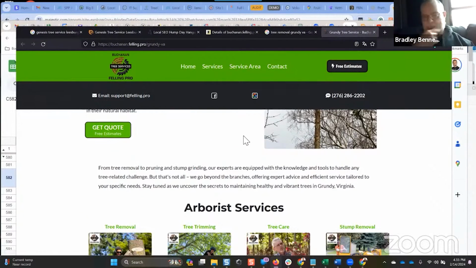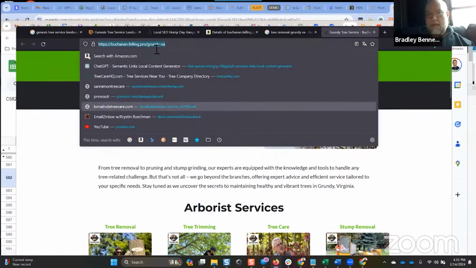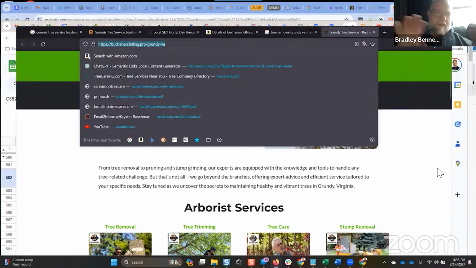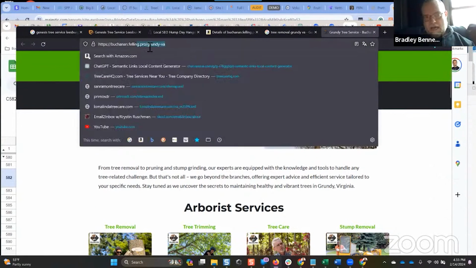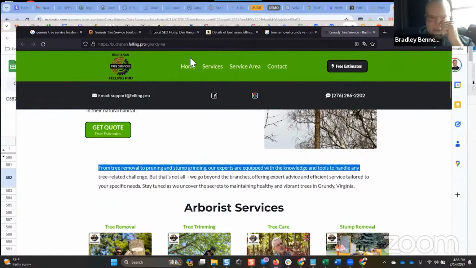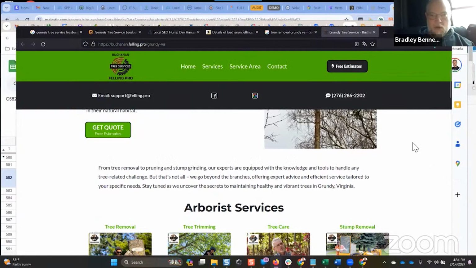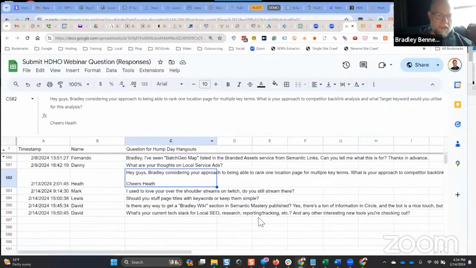So going back to Heath's question, this is the page that you would analyze the backlink profile for and compare to the top 5 ranked competitors for each of the local search queries you want this page to rank for. Then you would cross-reference the backlink profile and anchor text ratios of this page, which is the target and only needs to be done once. For all the other search queries, you analyze the top 5 competitors for each, and then you look at each one and determine how you want this page to fall out. What seems to be a logical backlink profile and anchor text ratio based upon all that analysis. Hopefully that's clear. All right, good question, Heath.